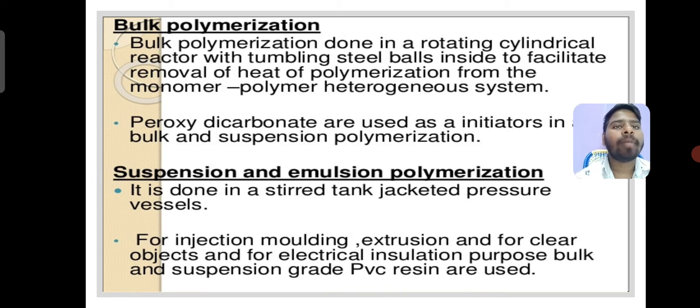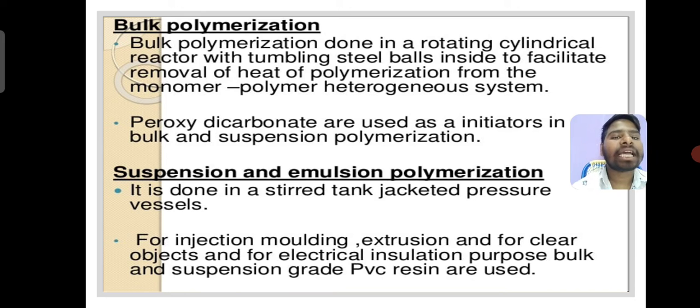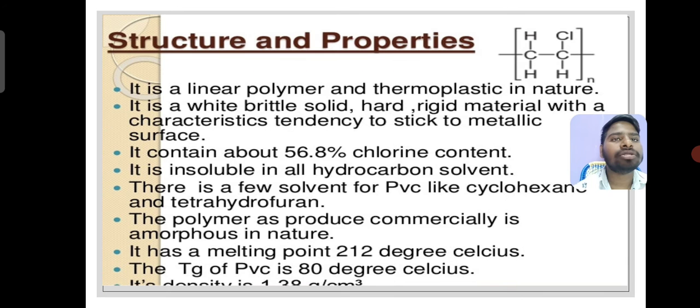Bulk polymerization is done in a rotating cylindrical reactor with tumbling steel balls inside to facilitate removal of heat of polymerization from the monomer polymer heterogeneous system. Peroxydicarbonates are used as initiators in bulk and suspension polymerization. Suspension and emulsion polymerization is done in stirred tank jacketed pressure vessels. For injection molding, extrusion, clear objects and for electrical insulation purposes, bulk and suspension grade PVC resin are used.